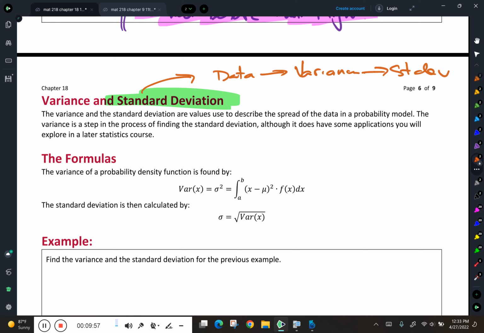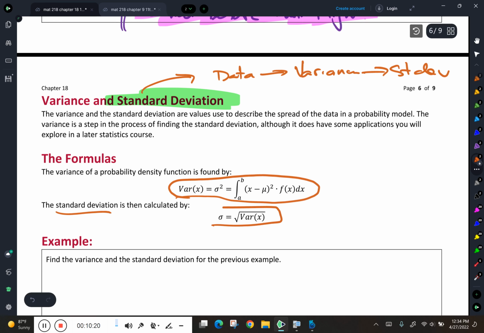And that process for turning data into a standard deviation is the same as the process for turning a continuous random variable into a standard deviation. Remember, data would be discrete. The first thing we do is find the variance, by this formula right here, and then we turn that variance into a standard deviation by taking a square root.